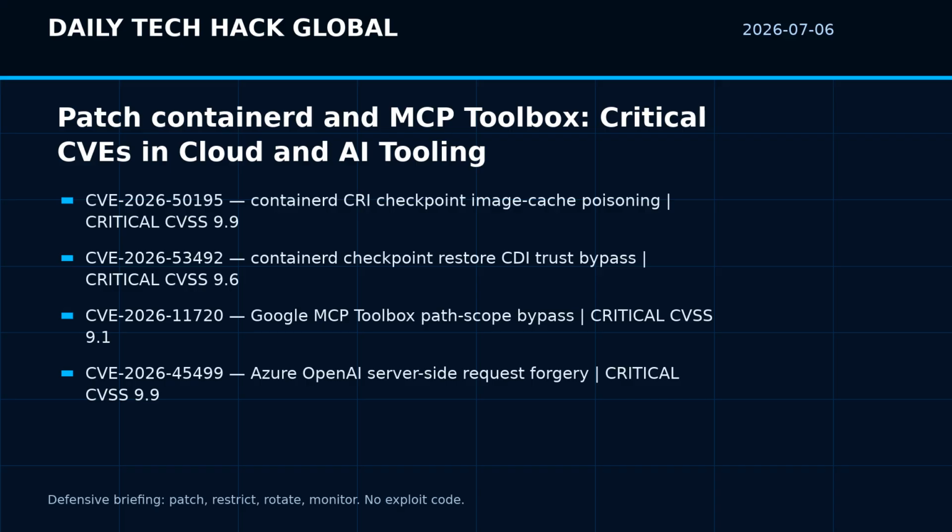Source facts come from NVD and linked vendor advisories. CISA KEV returned HTTP 403 during this run, so I am not claiming KEV-confirmed exploitation. No proof of concept code, payloads, or attack steps are included.